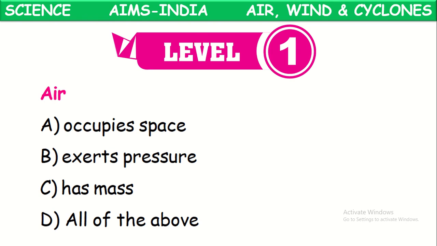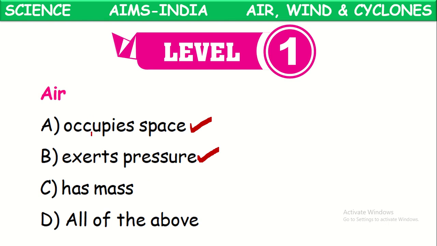About air, certain options or properties are given here. See them once. Air occupies space. Is it correct? Yes, air occupies space. Even air exerts pressure also. Air exerts pressure in all directions.